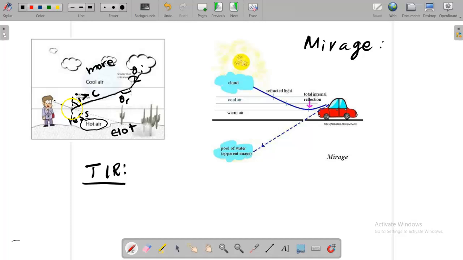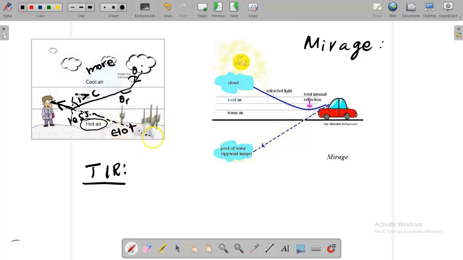At this time the light will be reflecting. Total internal reflection takes place, and the light is going towards your eye, and you believe that the light is coming straight from the reflected ray. If you extend backward, you can see it meets at a point where you will think that the image is created on the ground. It is called a mirage. Always, if you see any image, you just have to draw the lines backward and the image will be located.